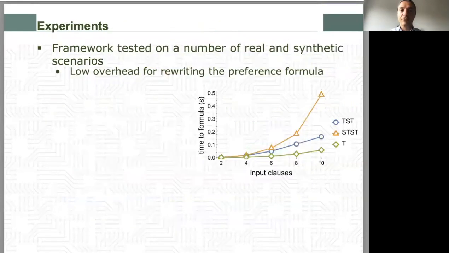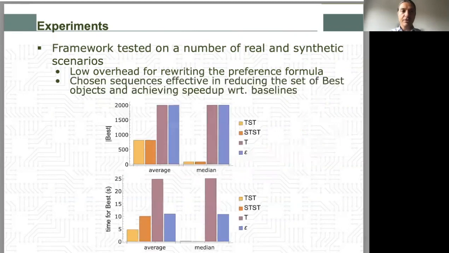After testing our framework in a number of synthetic as well as real scenarios, we conclude that formula rewriting for the chosen sequences incurs a low overhead. Such sequences are also effective in reducing the cardinality of the set of best objects and in achieving substantial speedup with respect to baselines. That is, no rewriting, indicated here as epsilon, or just enforcing transitivity, indicated here as T.